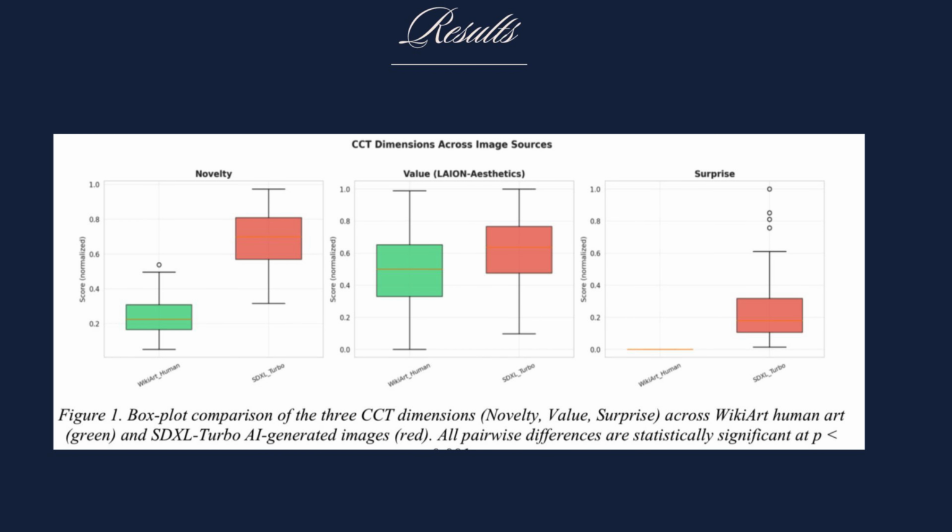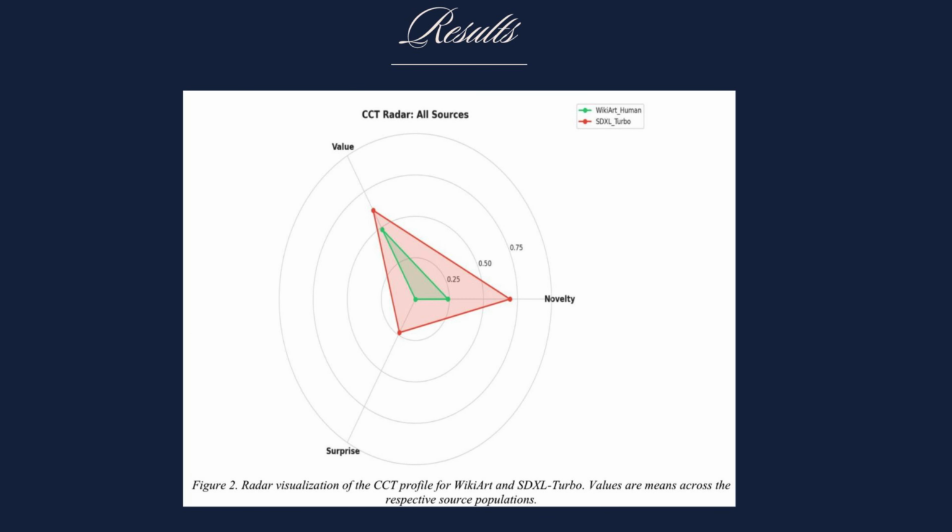The box plot and radar chart also clearly visualized these differences, with AI images covering a larger creativity profile across all the three dimensions. Finally, we compared our framework with traditional baseline metrics, which demonstrated that our framework provides a more structured and multidimensional way to evaluate creativity itself rather than only measuring image quality or prompt alignment.